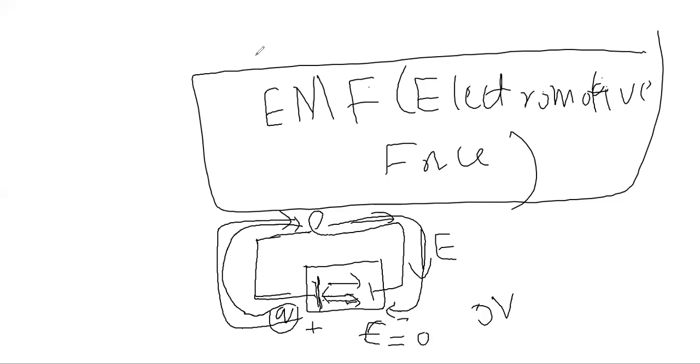Again they come inside the battery, and in the battery there is an electric field that opposes these charges. So the chemical energy provides energy to the positive charge, and the positive charge again moves from the positive terminal to the negative terminal. The energy that is supplied by the source is known as EMF.